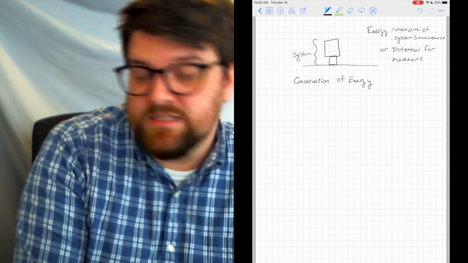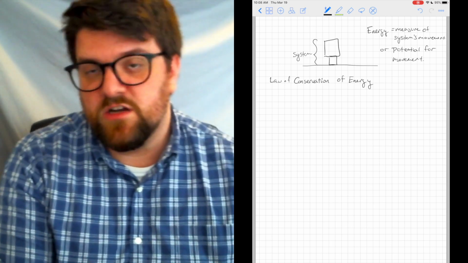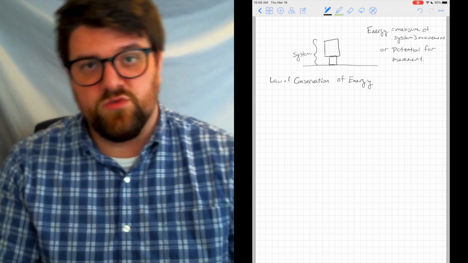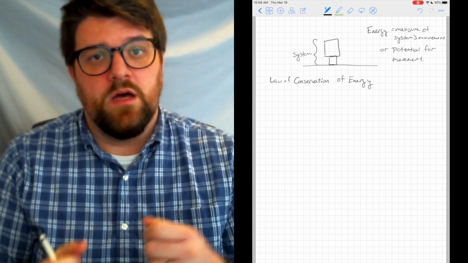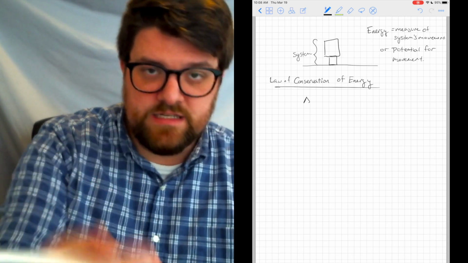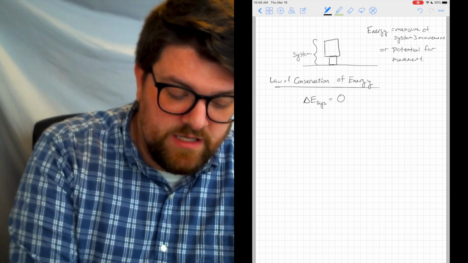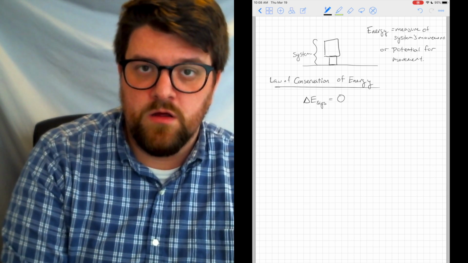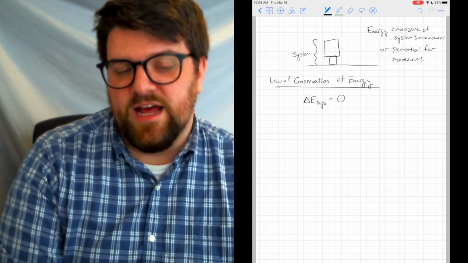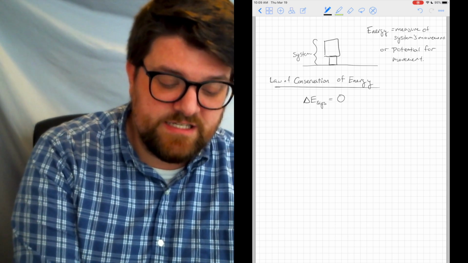And actually, it's a law. We can even write that, the law of conservation of energy. The law of conservation of energy is that energy cannot be created or destroyed, simply transformed from one type to another. For us in this scenario, we're going to say that the change in energy in a system is always going to be zero unless there's work done by an outside environmental force.